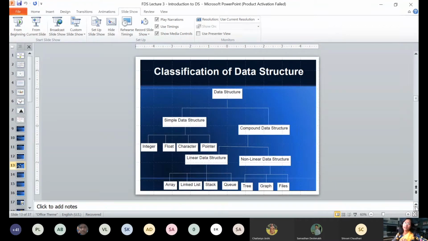Remember that in a non-linear data structure, elements are organized hierarchically, and there are multiple levels of data. That's why we have trees as a data structure, graphs as a data structure, and files as a non-linear data structure.